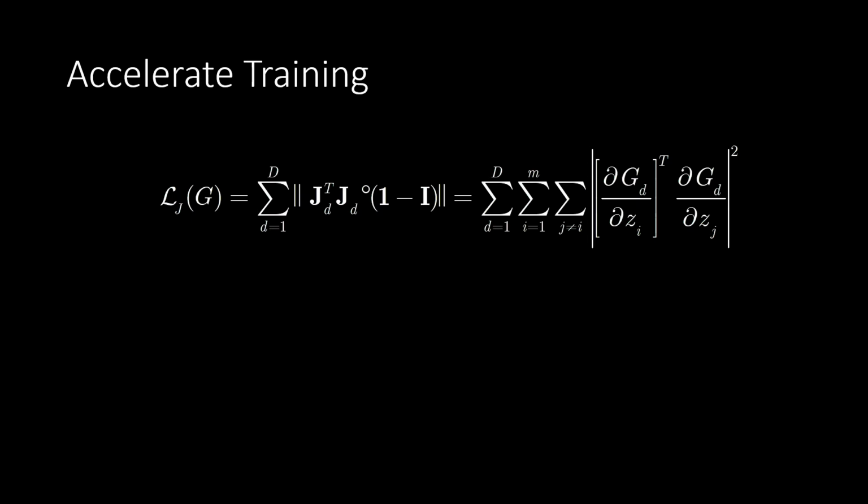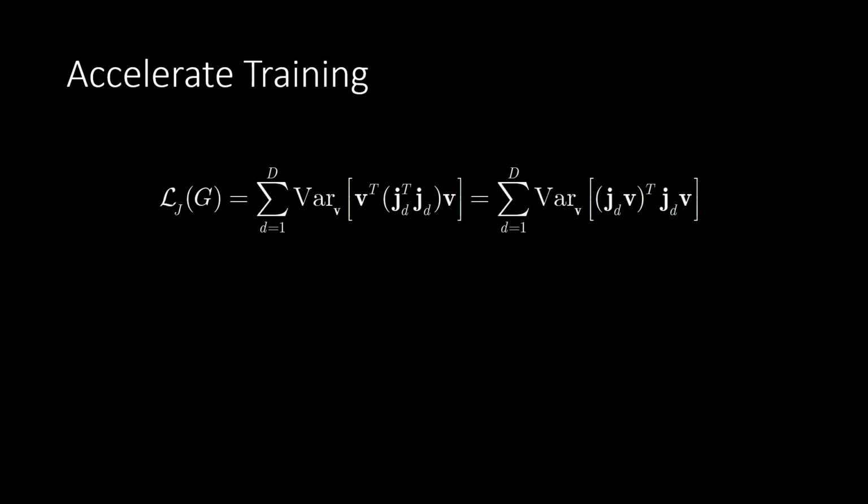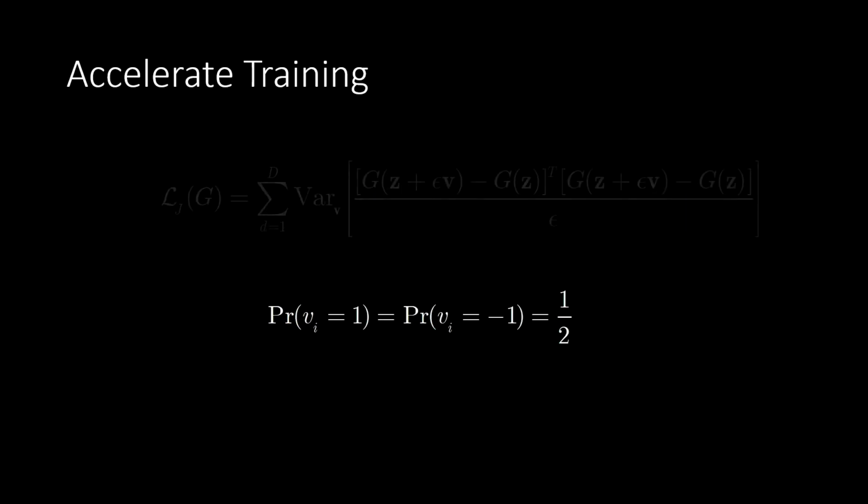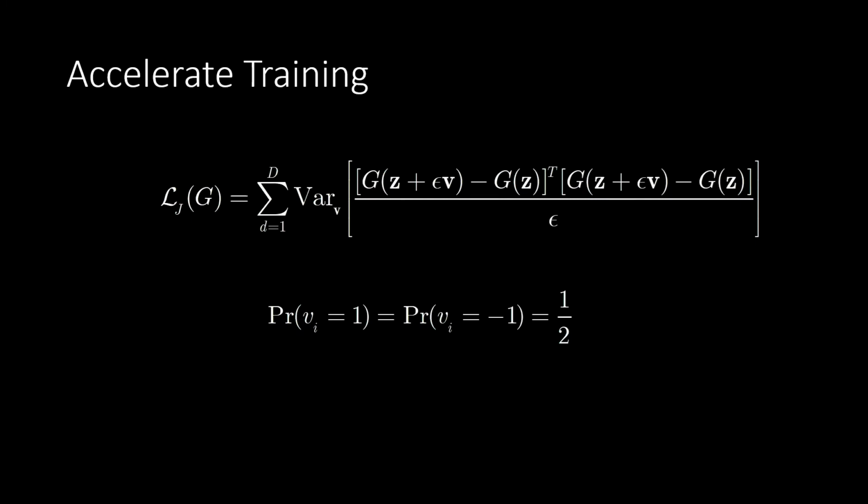To accelerate training, we approximate it by variance over the inner product of the first directional derivatives, using Hutchinson's estimator. Here the v vectors are random Rademacher vectors. The first directional derivative can be computed by first-order difference approximation.